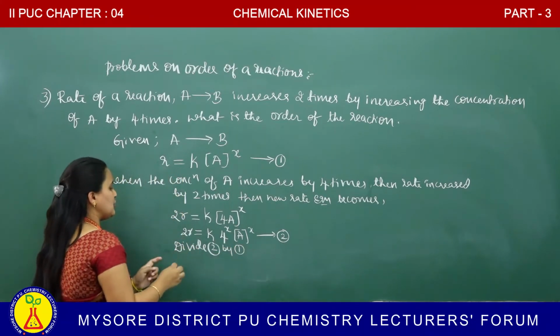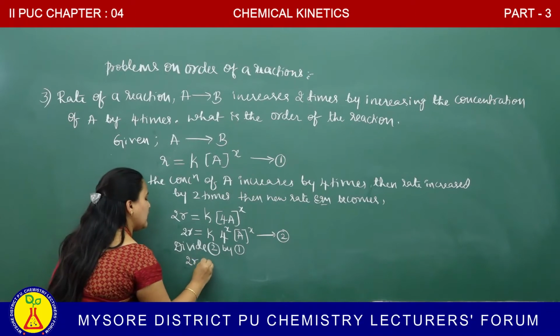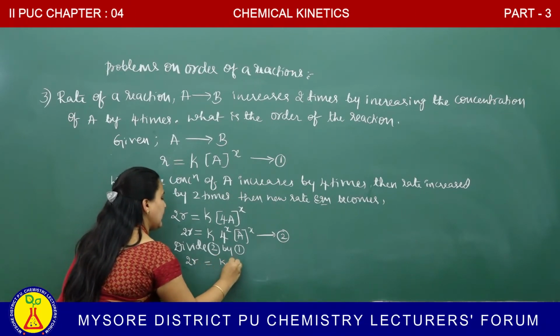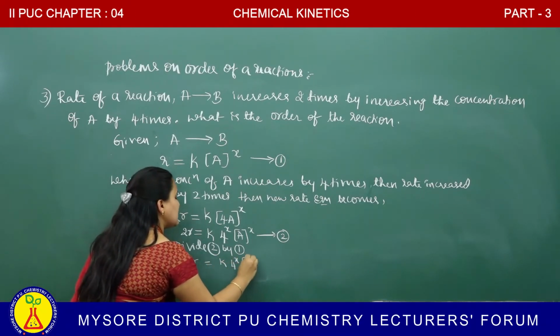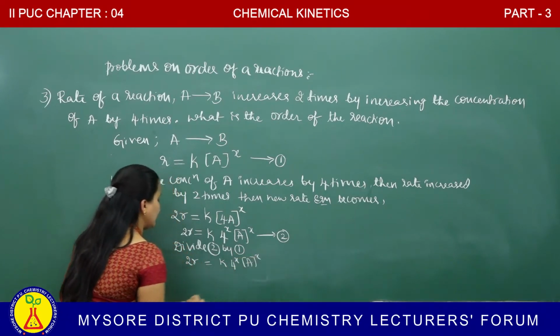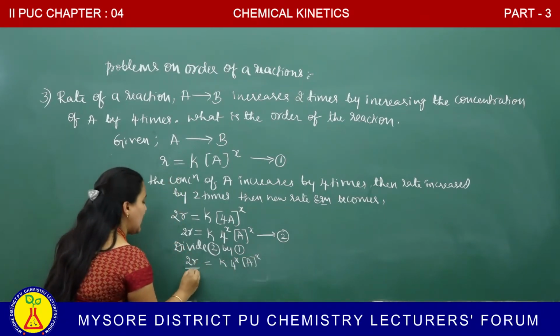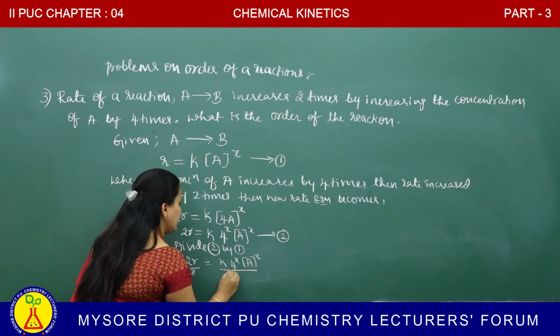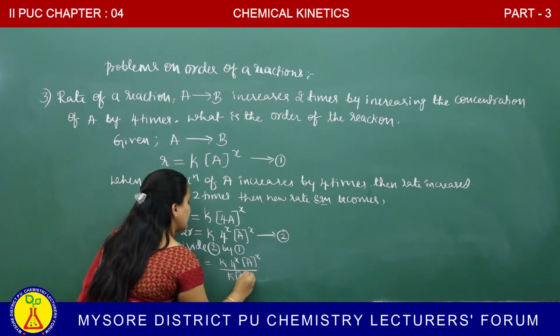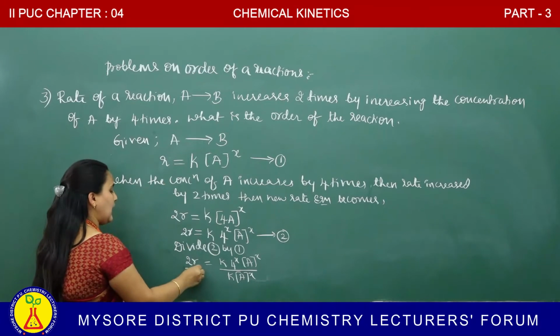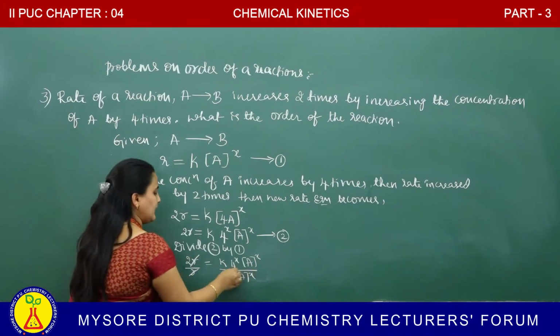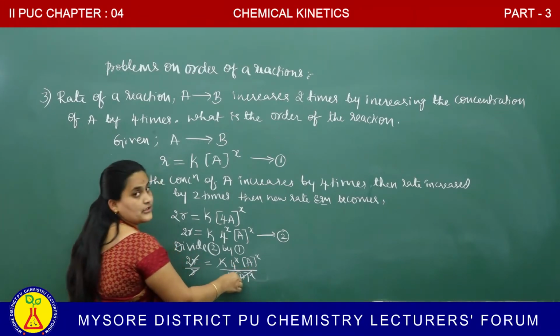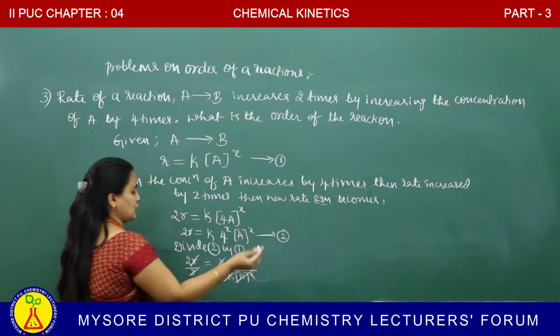Equation 2 is 2R is equal to K 4 to the power of X molar concentration of A to the power of X. Equation 1 is R is equal to K molar concentration of A to the power of X. R and R get cancelled, K gets cancelled, molar concentration of A to the power of X cancels.